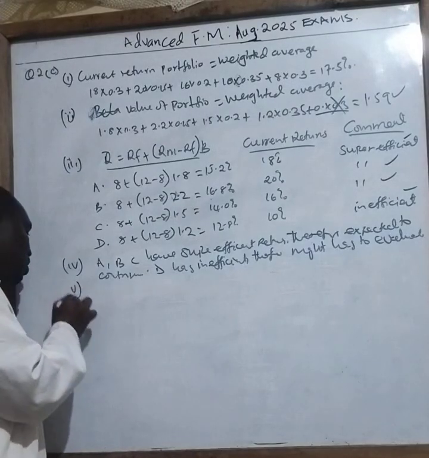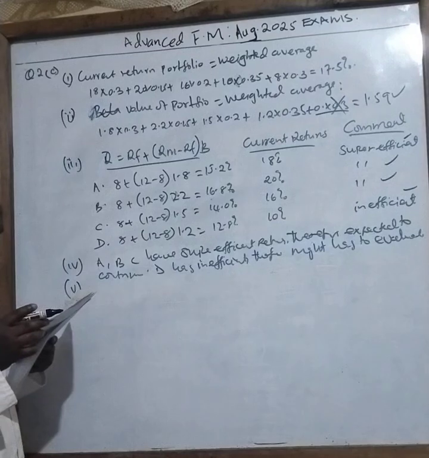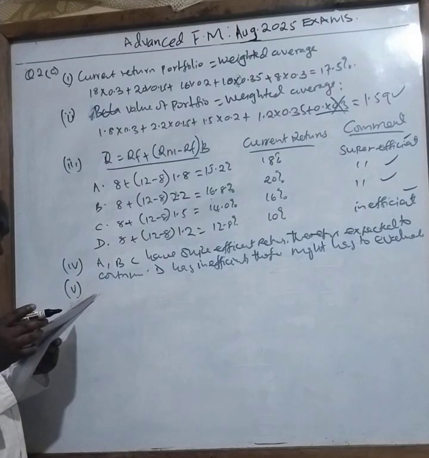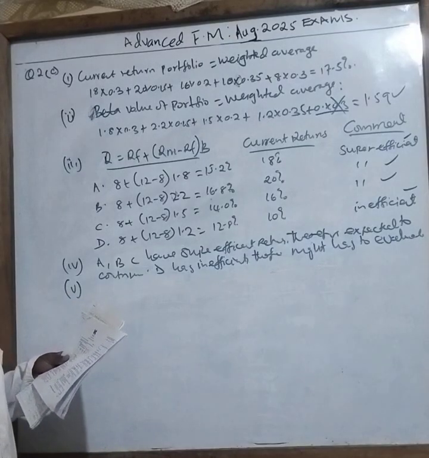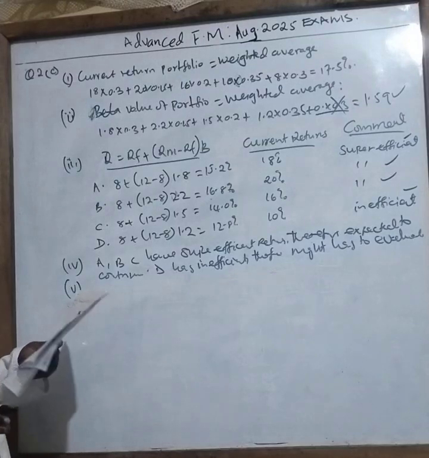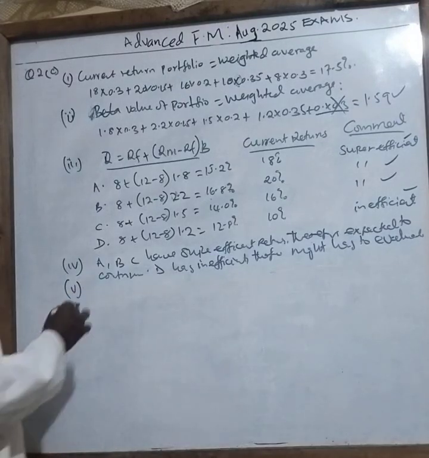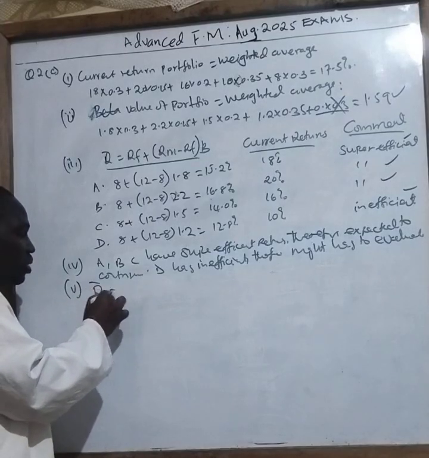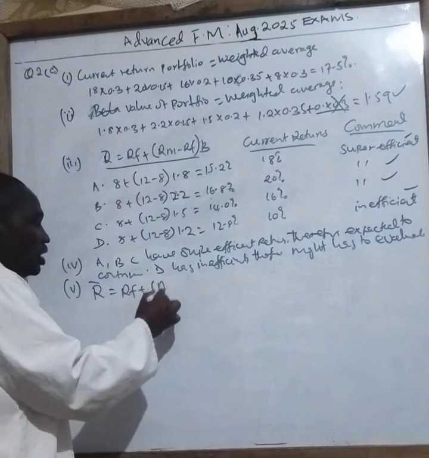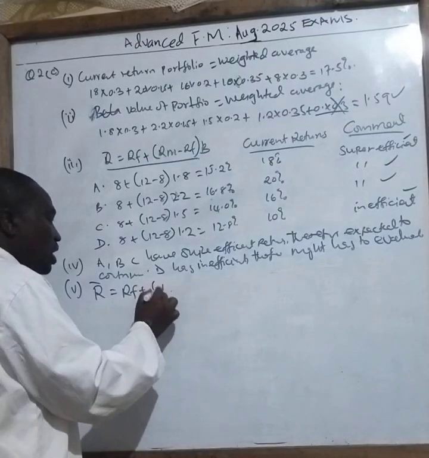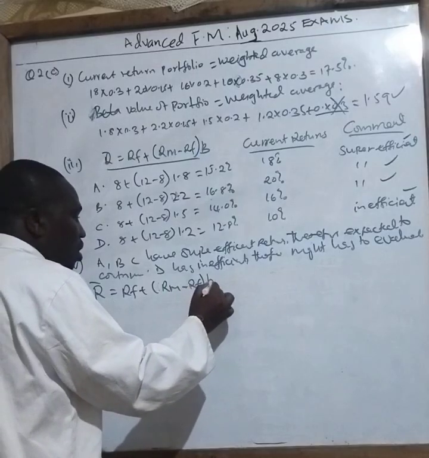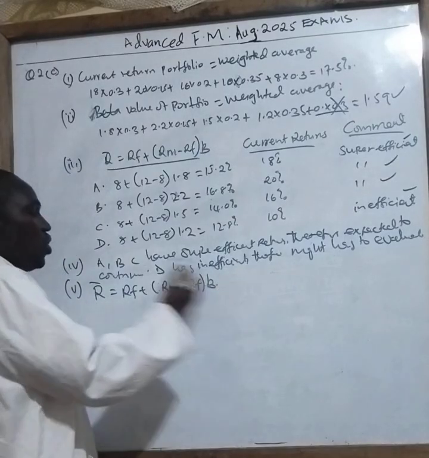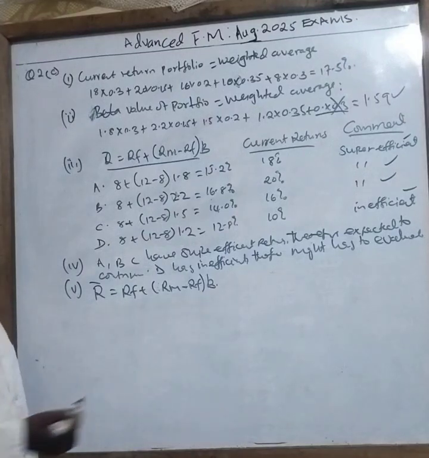Okay? Then the last one, Roman 5, says compute the equilibrium return on the portfolio assuming the weightings remain unchanged. Remember the weightings are percentages and will never change. Calculating the equilibrium is very easy. They're just asking you to go to your returns formula, risk-free plus returns of the market minus risk-free, then you multiply by the overall beta. This formula for the whole portfolio gives the equilibrium, at the CAPM point.